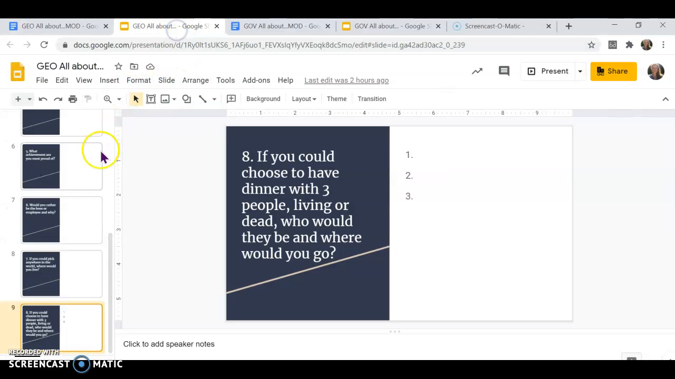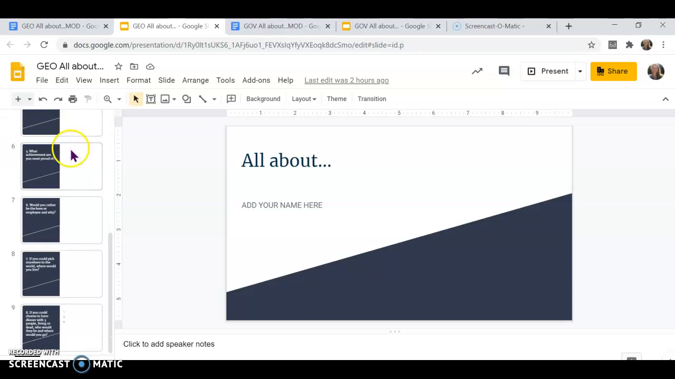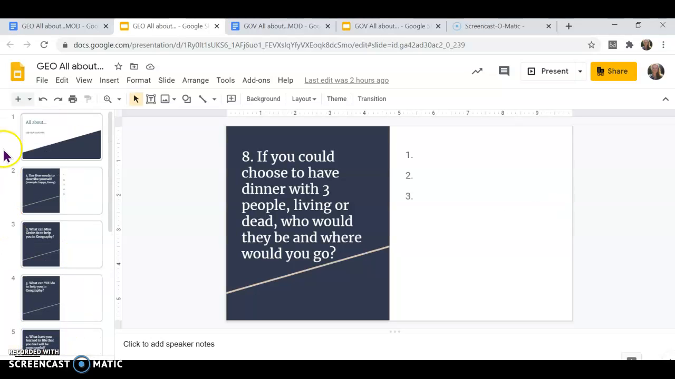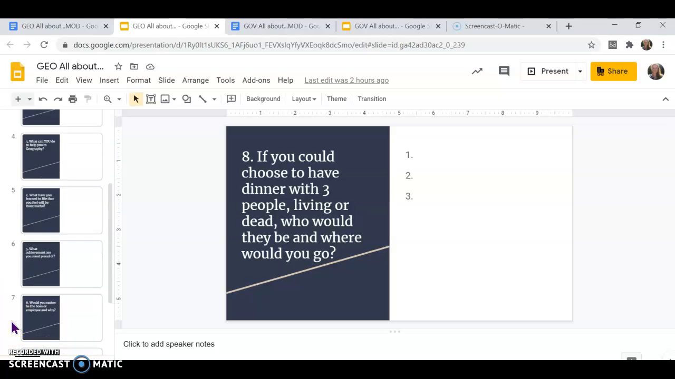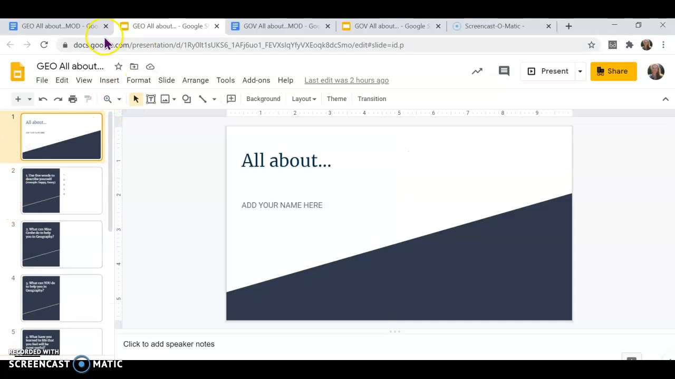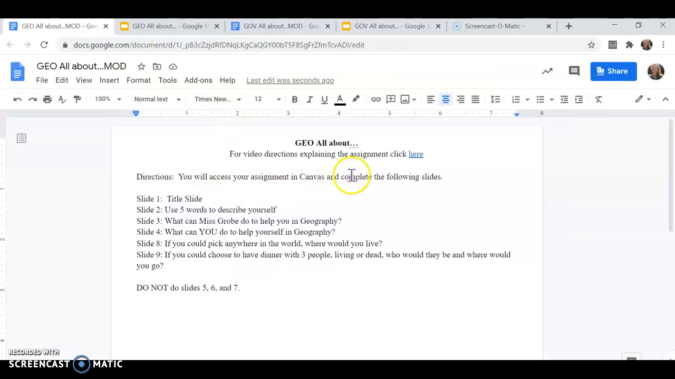So when you open this assignment on Canvas, it's going to have a total of 9 slides. And you can see those numbers here, 1, 2, 3, 4, etc., all the way down to the bottom where there's a number 9. But your directions say complete the following slides. So I have the slides listed that you are going to complete, and it says do not do slides 5, 6, and 7. So you will just leave those slides completely blank. I know on my end not to grade those slides. Don't worry about doing those because you have a modified assignment.